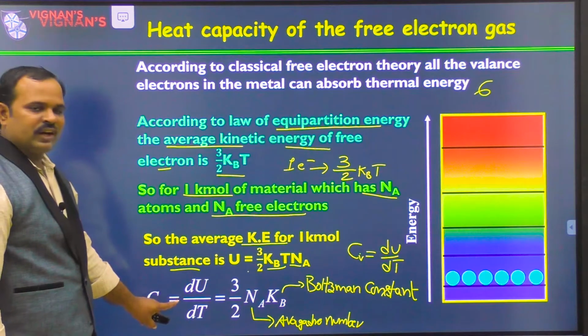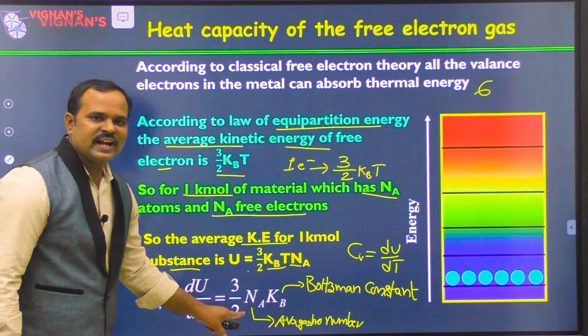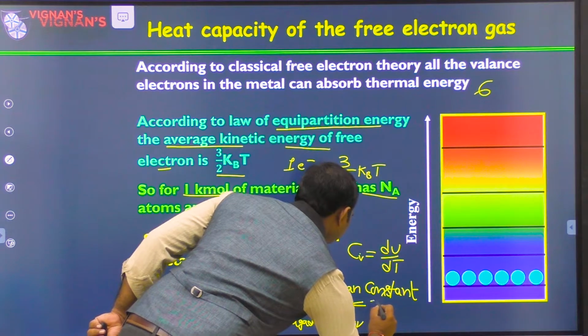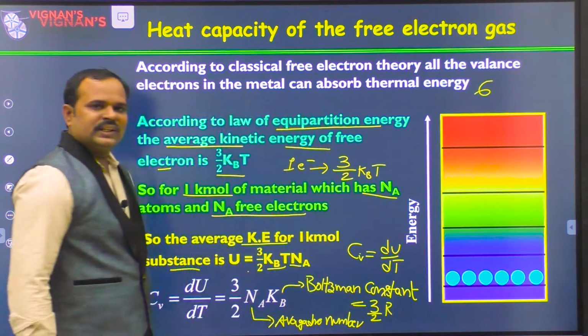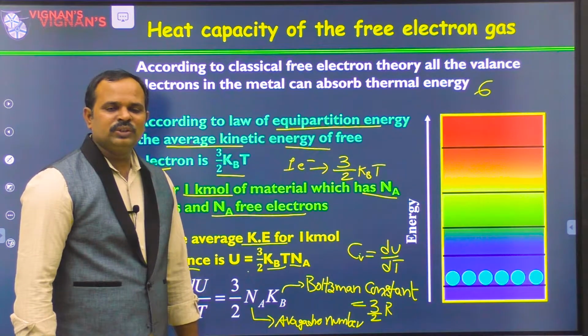This is how we got it. Now, Na into kB we can write as the universal gas constant R. So Cv is equal to 3/2 R. This is what we got from classical free electron theory.